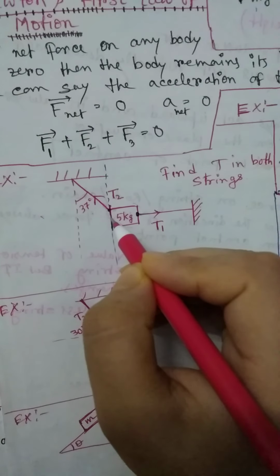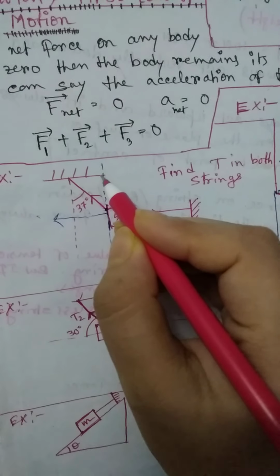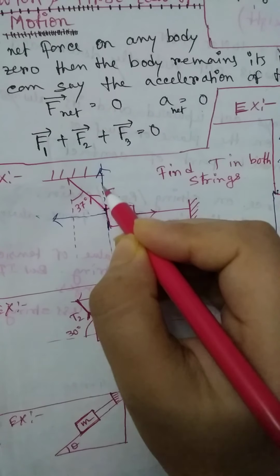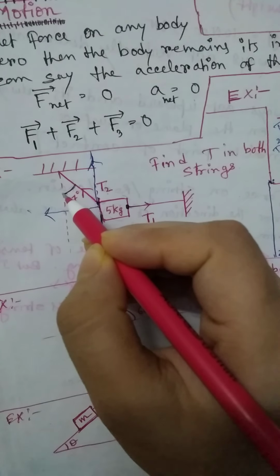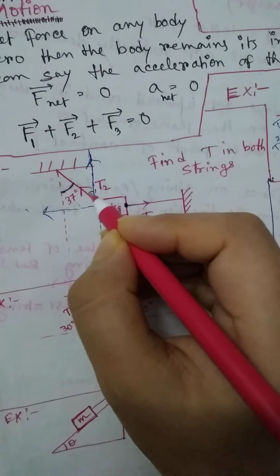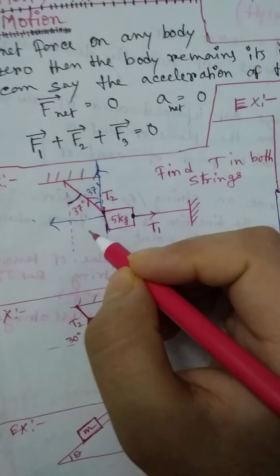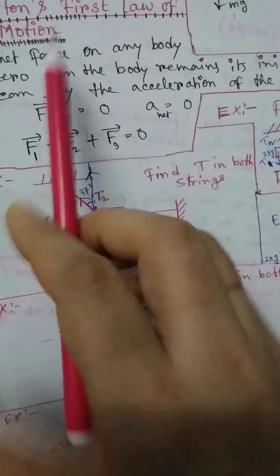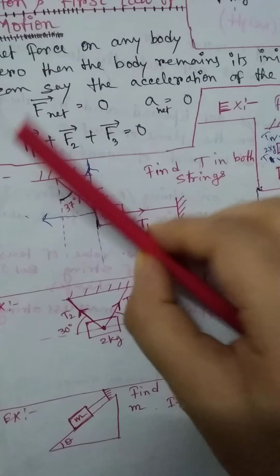That means this tension force has two components. One component is along this side and another component is along this side. If we resolve this T2, if this angle is 37 degrees, then this angle is also 37 degrees, because both angles are alternate angles. These two lines are vertical lines, that's why they are parallel to each other, and this is a transversal.